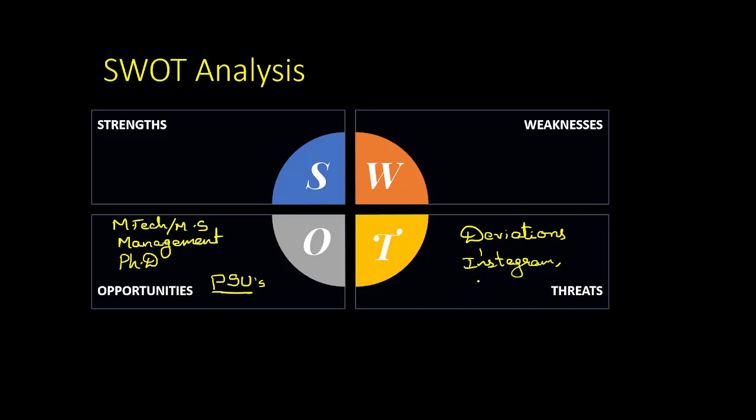And moreover, you have cricket matches. Most people are fond of cricket matches. IPL is there, so many test matches, one-days, T20s, everything is happening round the clock. All these are deviations, and these are the threats that are there for you, and you need to overcome these deviations and threats so that you can score a very good GATE rank.